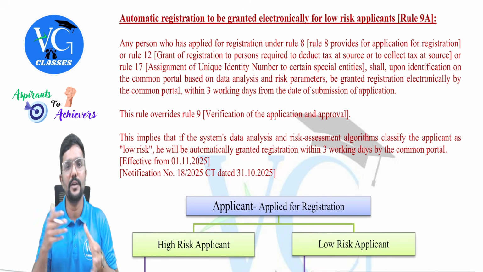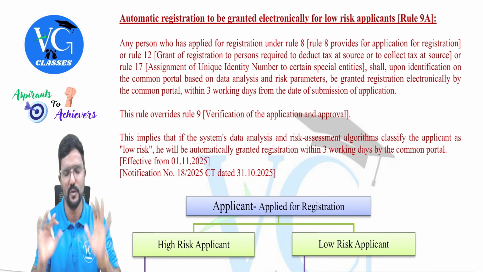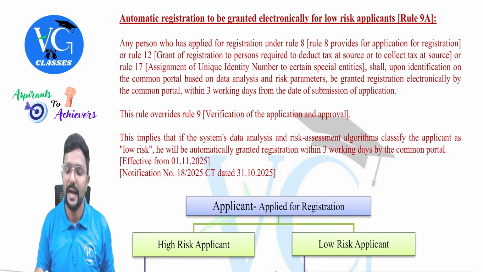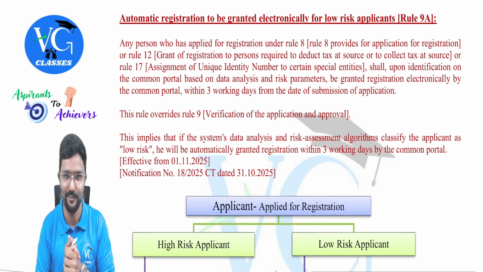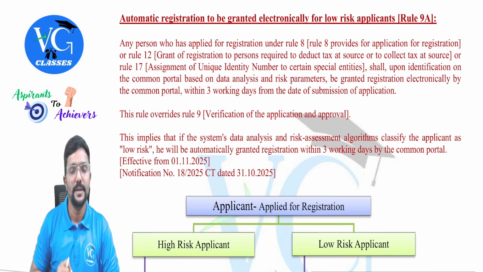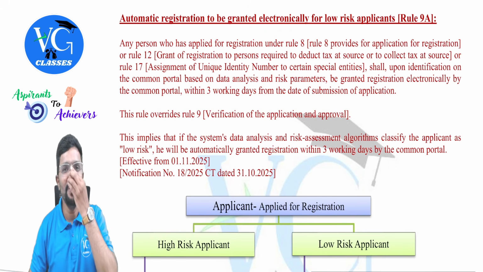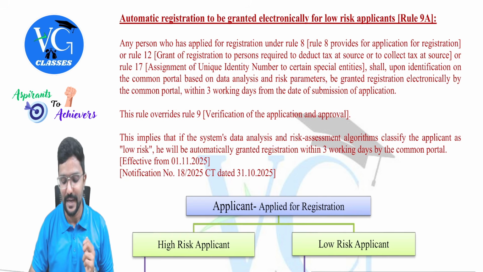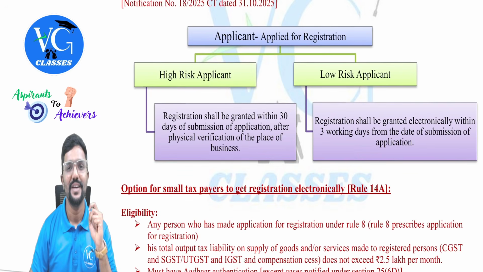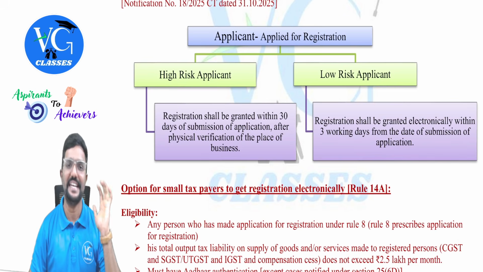Sir, are the date and notification number important? No, guys. I have even mentioned the rule number; if possible, remember it. If not, at least you should know the provisions. Got it? Sir, now if you ask me how the system will identify whether the applicant is a high risk or low risk applicant: guys, they would have fed some inputs into the system, and based on that it will detect.